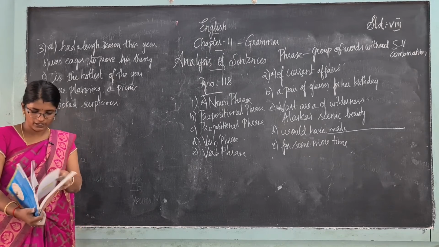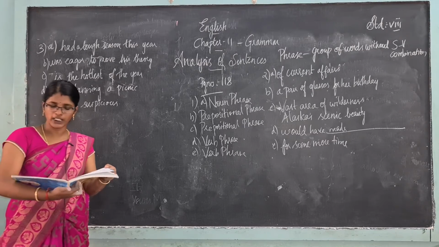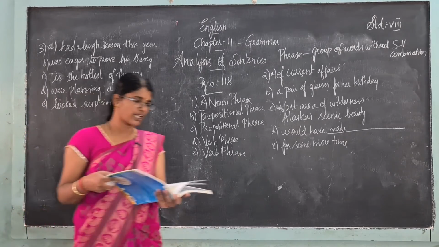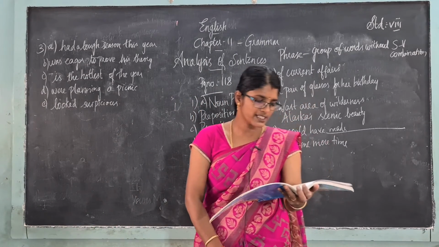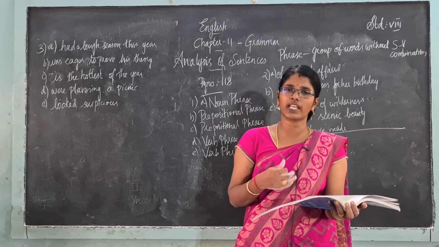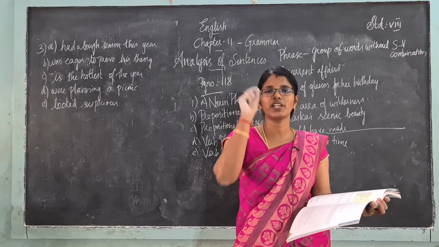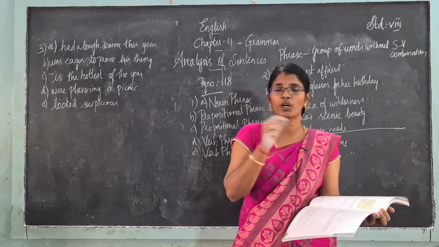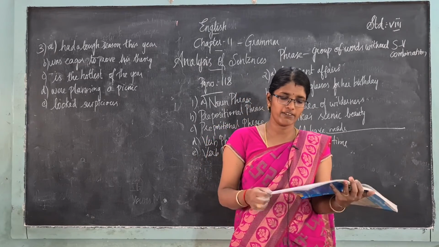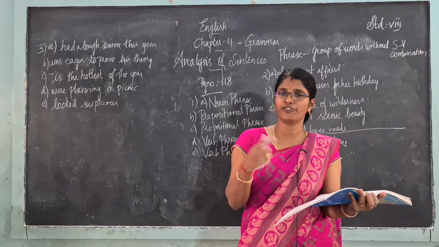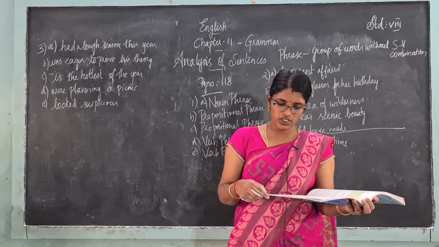Next, page number, what is that? Take page number 123. The same is given. Analysis of sentences in the grammar section, the same is given. Okay, you just read once. If you have any doubt, you can ask me. They have given one example and analyzed what are the things present in that sentence. That is what they have explained in this. I will explain to you. If you have any doubt, you can ask me. Okay, next, moving on to the exercise, page number 123.